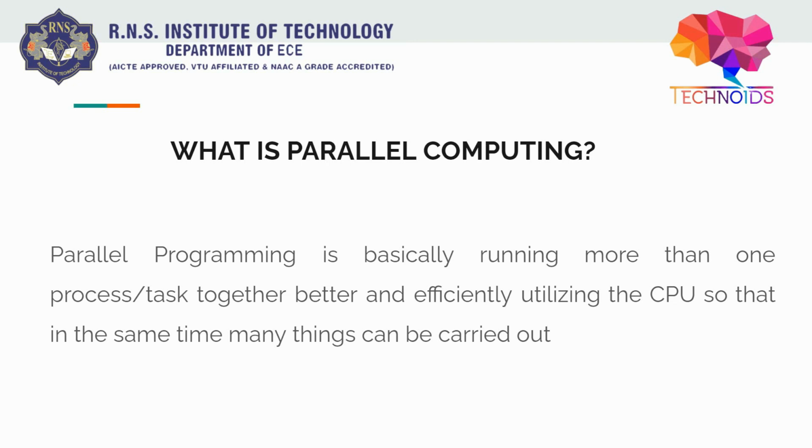In techie terms, it's basically trying to utilize the cores of the processors of our CPU by doing some tasks simultaneously, so that we can save time, right? Let's say we have three tasks, and imagine our CPU has four cores.